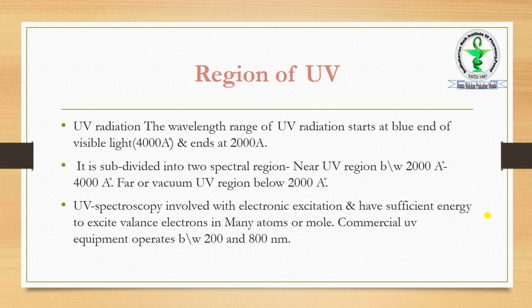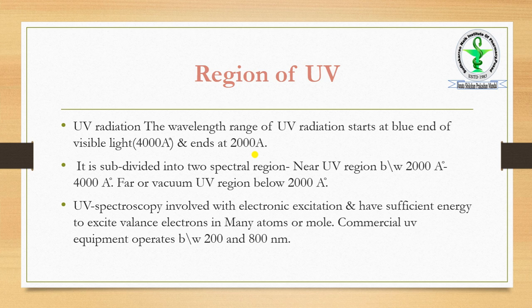Out of which the 10 to 190 region, nearly about 200 also we can consider, is the UV vacuum region. And after that, 200 nanometer to 400 nanometer, or 2000 angstrom to 4000 angstrom, is called the UV region.